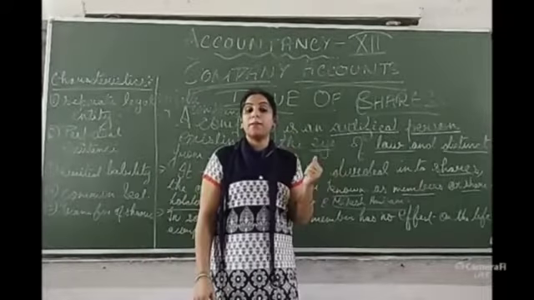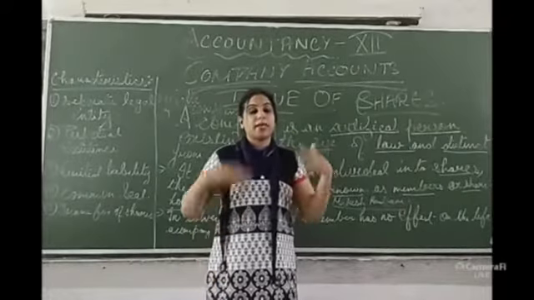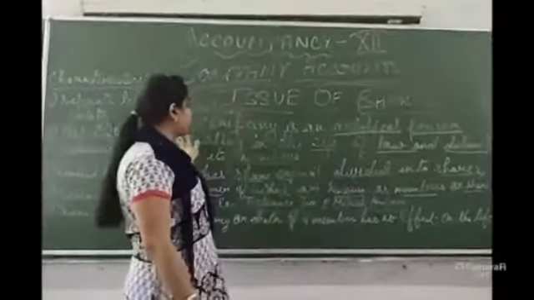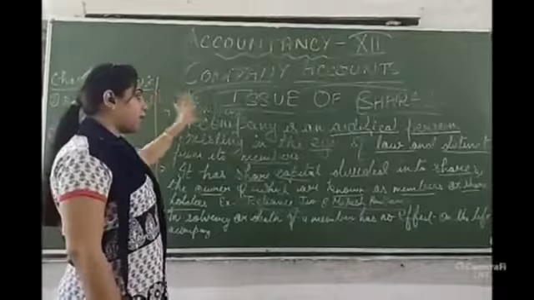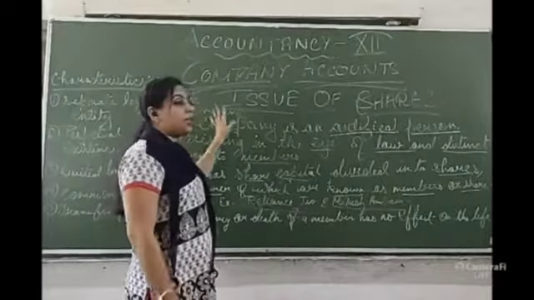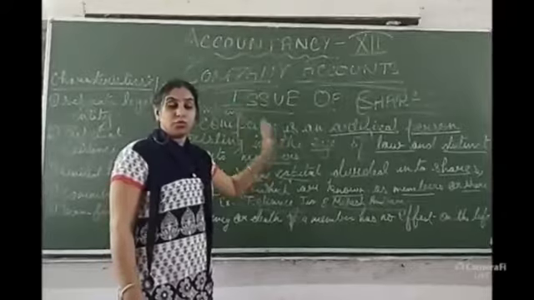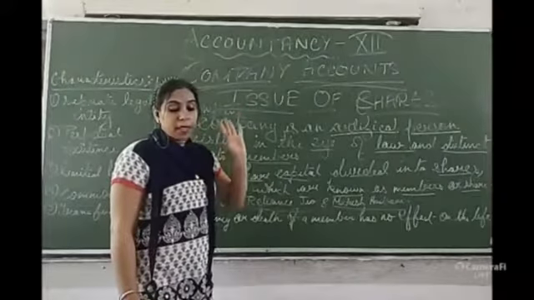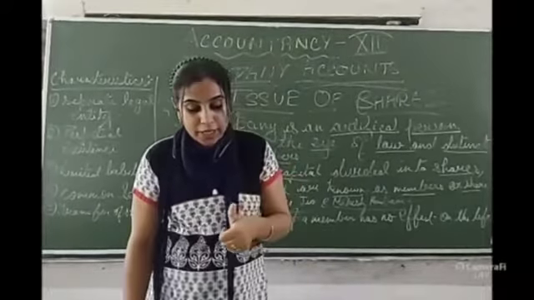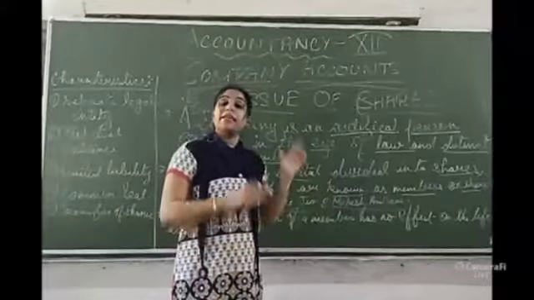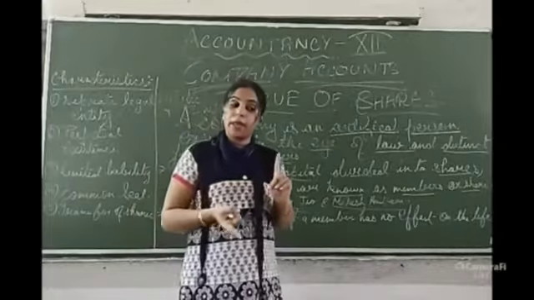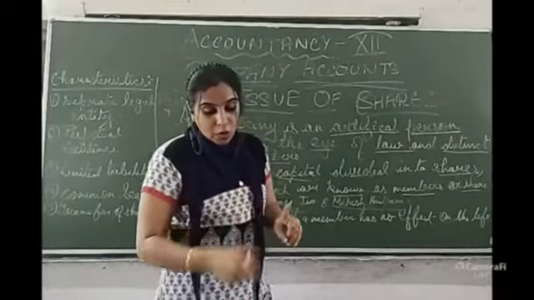What is in the public company? Minimum 7 and maximum is unlimited. One very important difference is that a private company cannot issue shares, but a public company can issue its shares to the public. Now the second is transfer of shares. In a private company there is a restriction on transfer of shares, and in a public company there are no restrictions.